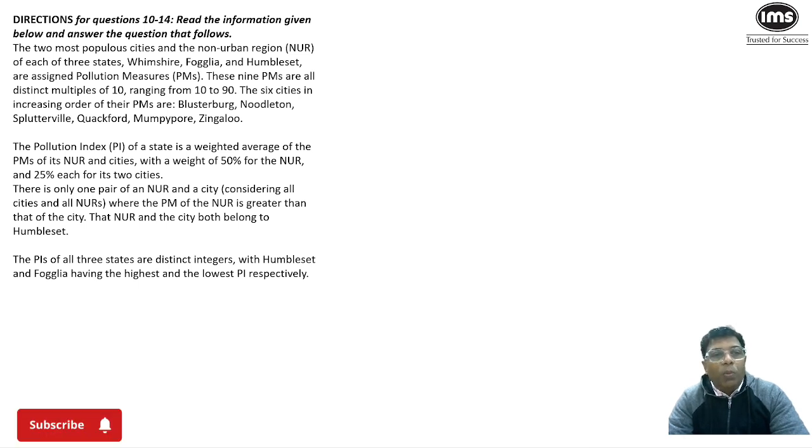The two most populous cities and a non-urban region of each of the three states, Hampshire, Foglia and Humboldt, are assigned pollution measures. So there are three states and every state has two cities, which means there are six cities and three non-urban regions. So altogether these nine PMs.